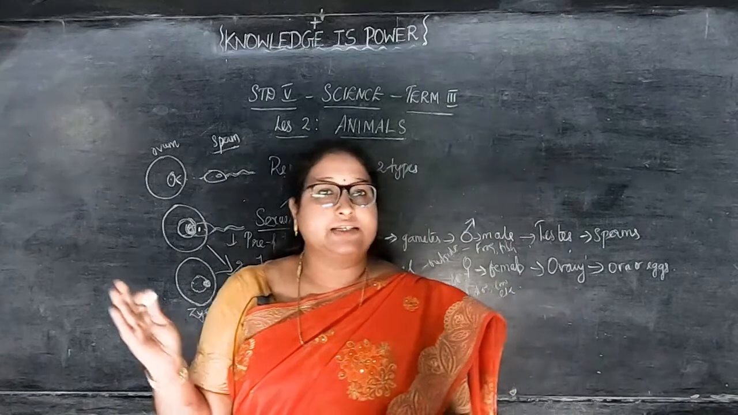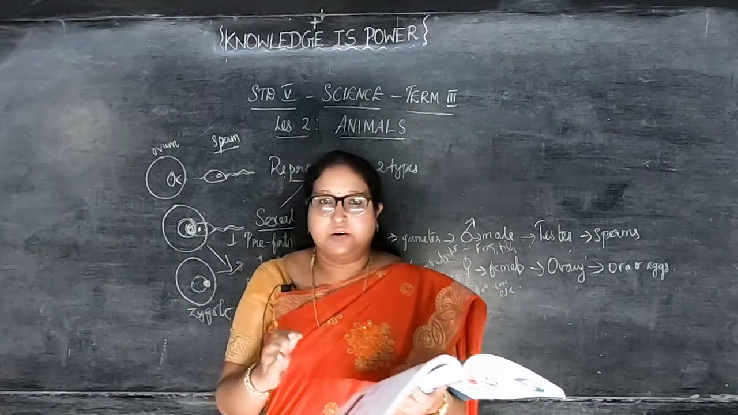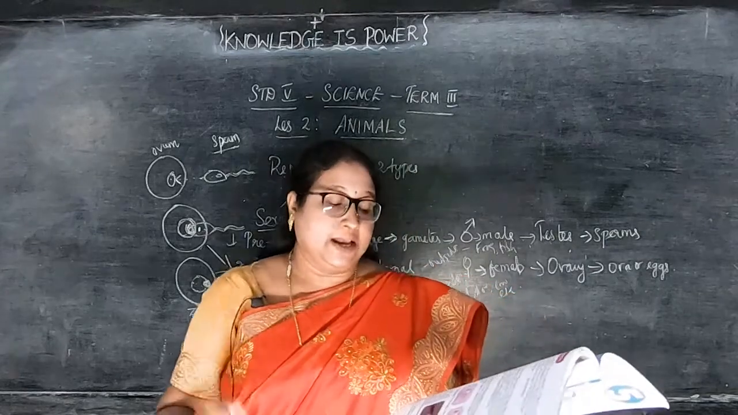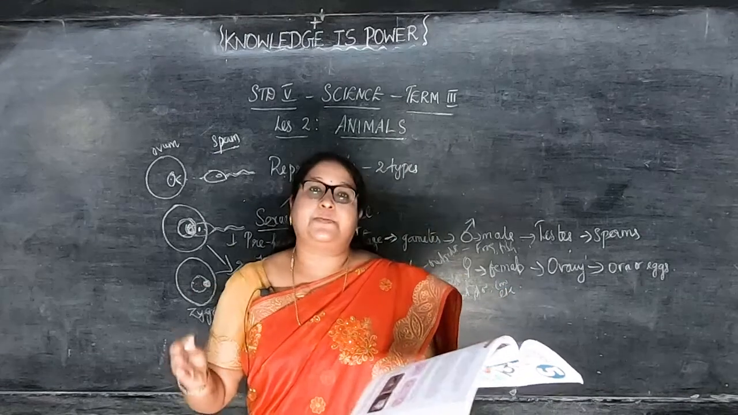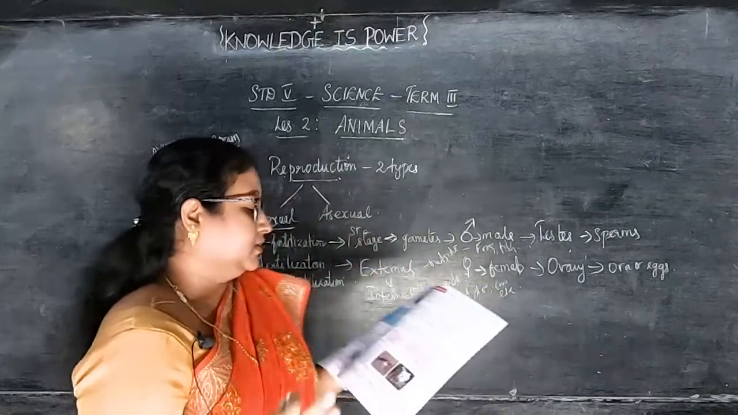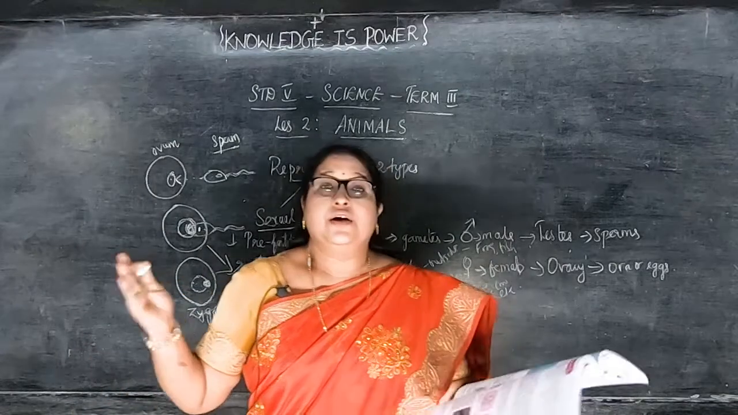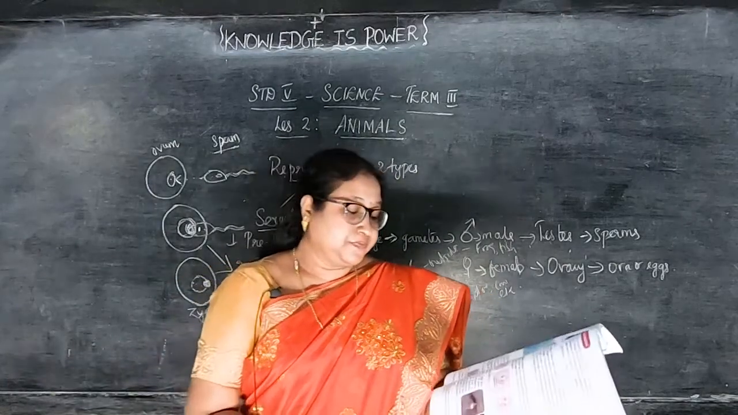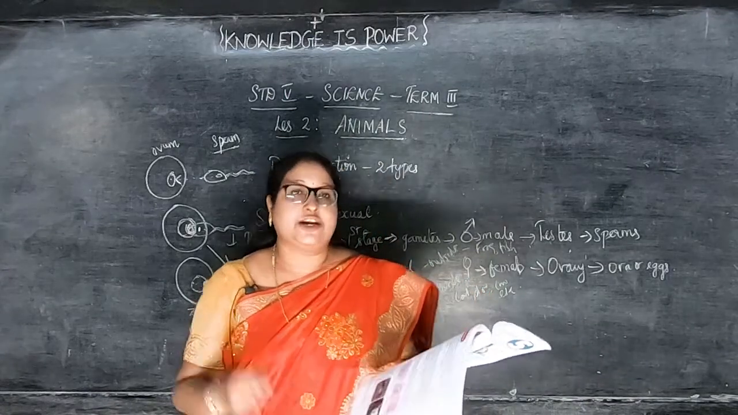The zygote, that is the fertilized egg, I said, that is both the nuclei of the sperm and the egg combine together, then form a single nucleus, that is a zygote. Or you can say fertilized egg also. So this zygote divides repeatedly into a group of cells. Divide means separate, many cells form. These cells develop into different tissues and organs constituting a full body.